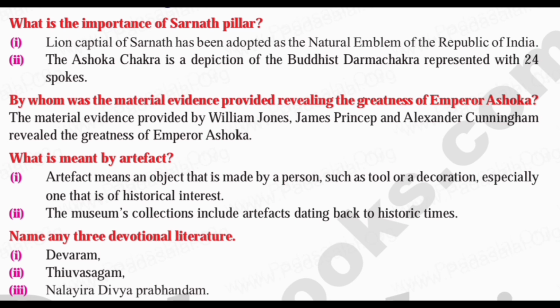The tenth question is, by whom was the material evidence provided revealing the greatness of Emperor Ashoka? The answer is, the material evidence provided by William Jones, James Prinsep, and Alexander Cunningham revealed the greatness of Emperor Ashoka. The eleventh question is, what is meant by artifact?